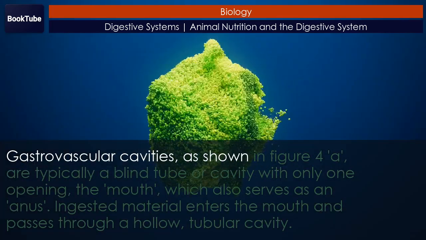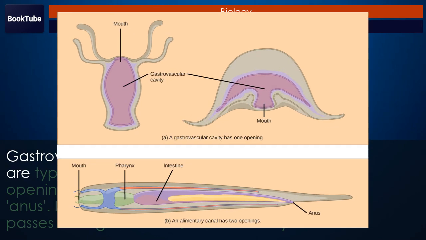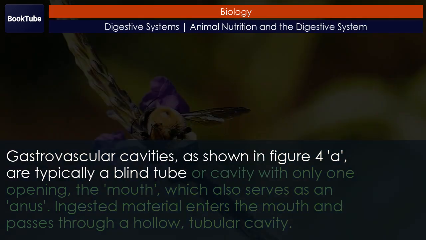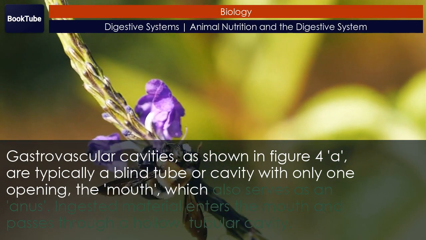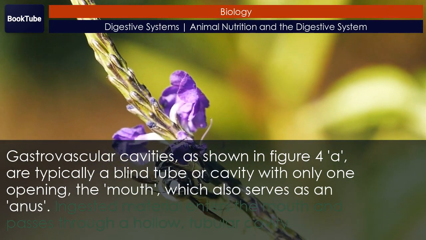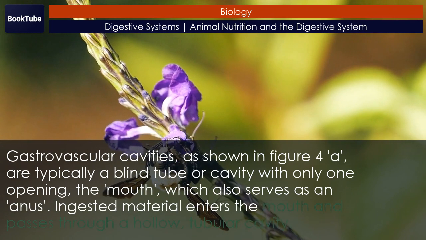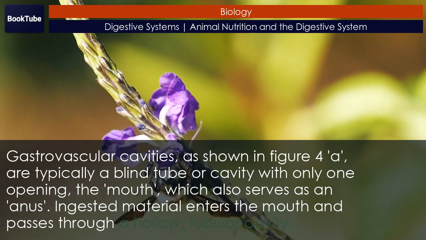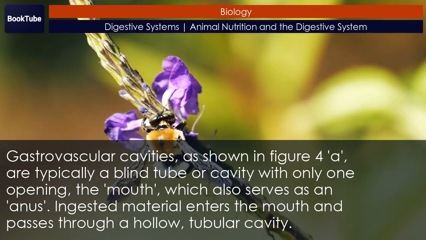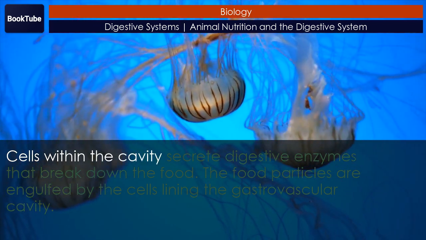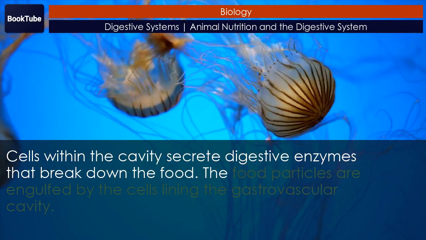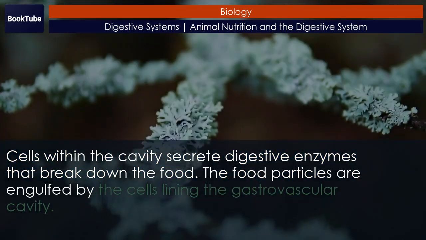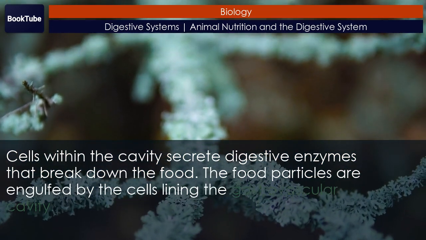Gastrovascular cavities, as shown in Figure 4, are typically a blind tube or cavity with only one opening, the mouth, which also serves as an anus. Ingested material enters the mouth and passes through a hollow, tubular cavity. Cells within the cavity secrete digestive enzymes that break down the food. The food particles are engulfed by the cells lining the gastrovascular cavity.